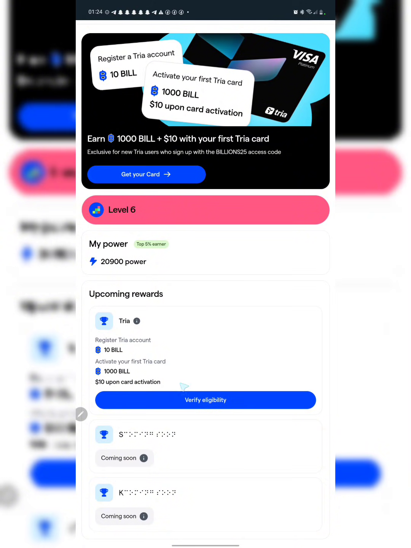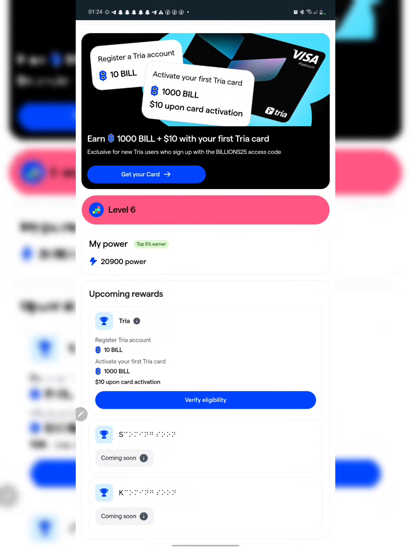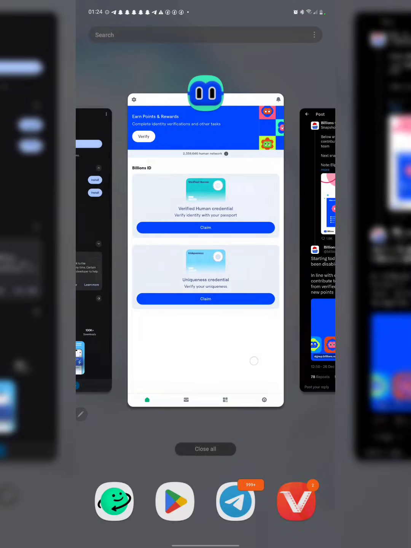Once you have gotten the card, you come over here to verify eligibility, you click on it, then you put the username you used while verifying the card, then they are going to be verifying and you are going to be entitled to get this particular reward right here, which is of course 1000 bill and $100 upon card activation. So that is done. Let's now go to the main business of the day.